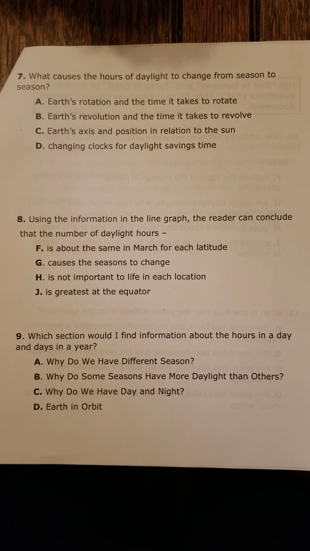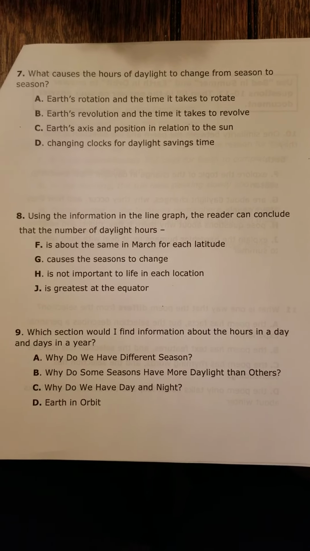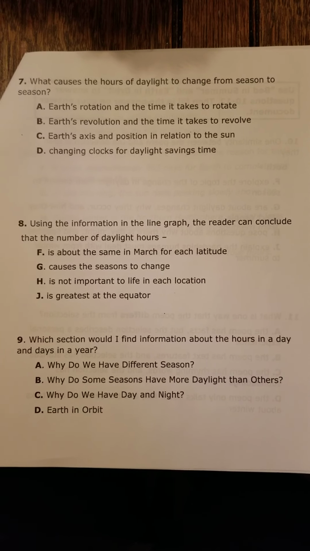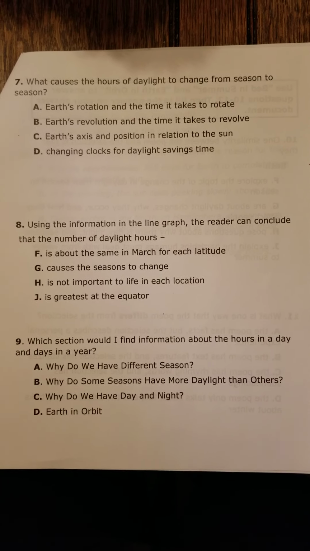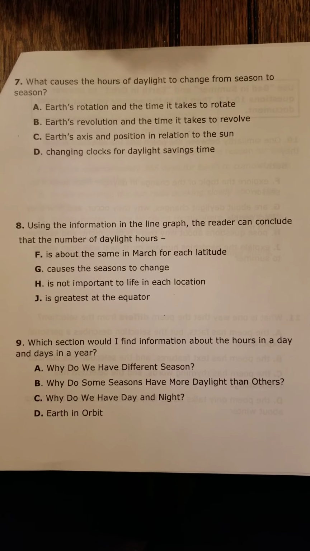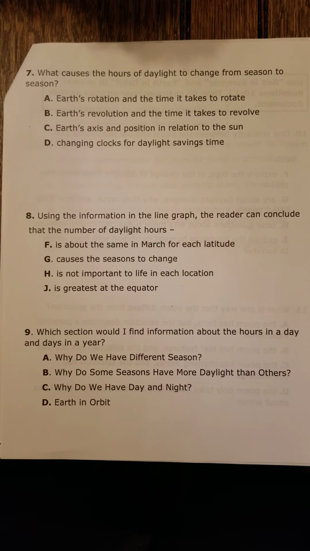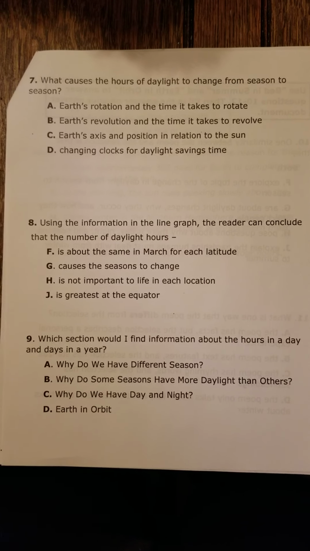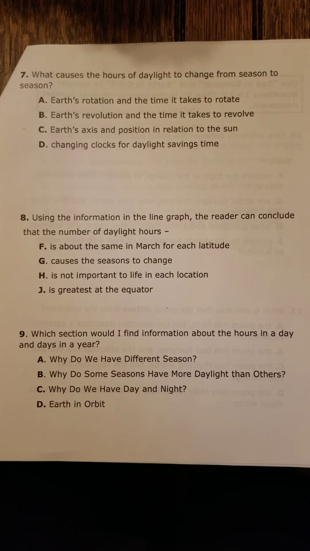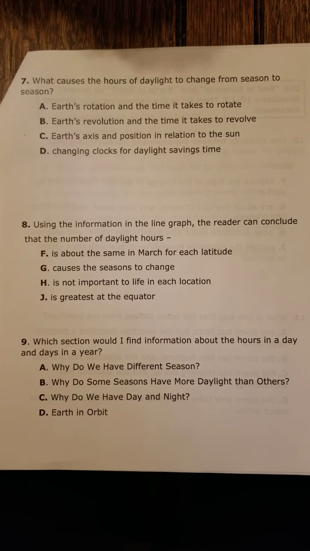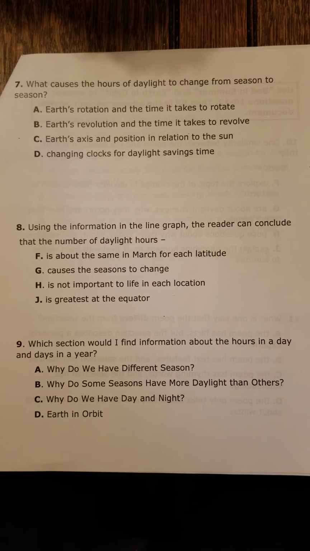Number 8. Use the information in the line graph. The reader can conclude that the number of daylight hours, F, is about the same in March for each latitude. G. Cause the seasons to change. H. Is not important to life in each location. J. Is greatest at the equator.